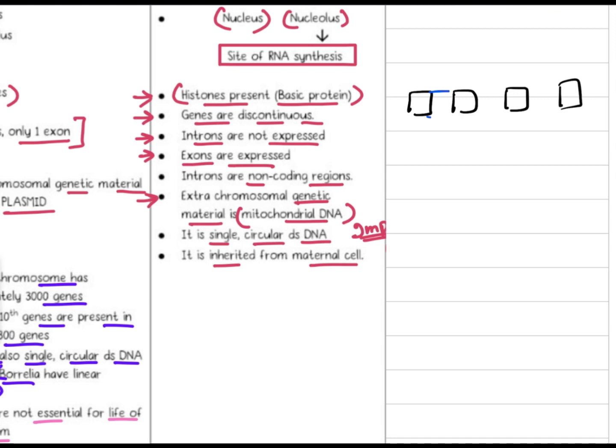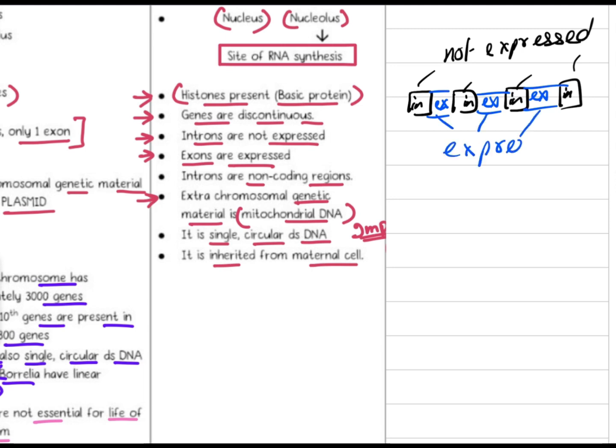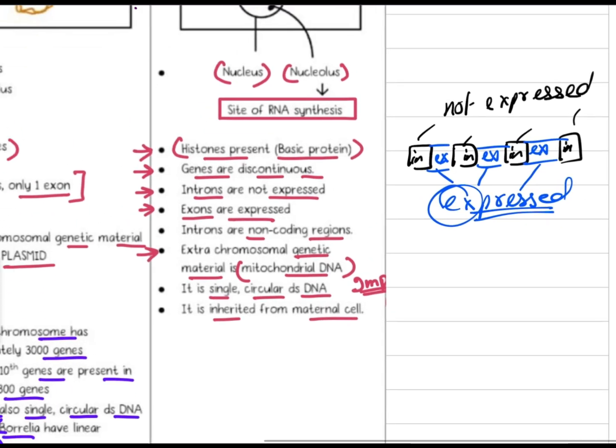Suppose like this. Yes. So this is exons, and this is introns. Okay. You might have learned earlier that we splice off these segments. These do not code for anything. Okay, these are not expressed. But these exons are expressed. By the name only you can see: exon, expressed. Okay, they are expressed. They code for something.